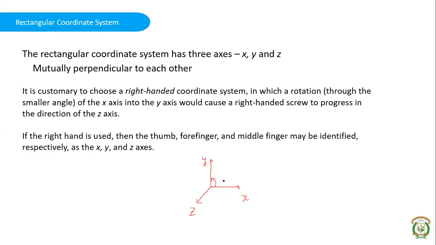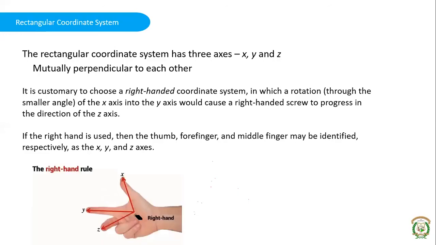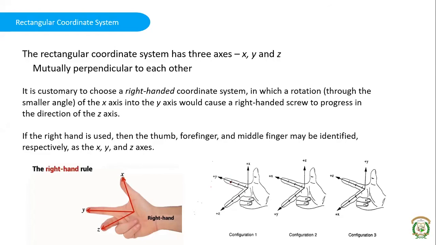I will show you why it's called right-handed. This is the right-handed rule. If the thumb is the x-axis, then the forefinger is the y-axis, and the middle finger is the z-axis. This is the right-handed rule for coordinate systems. You can have other configurations too. If the thumb is x, the forefinger is y, the other one is z.